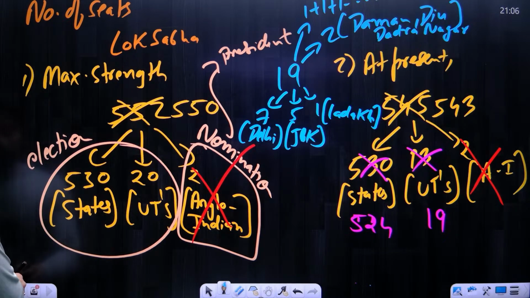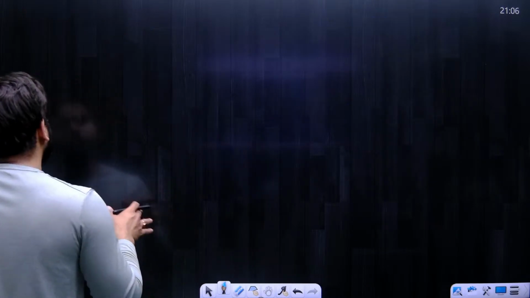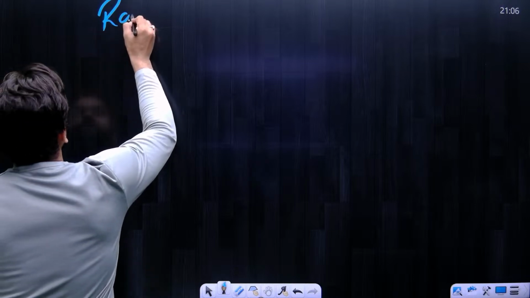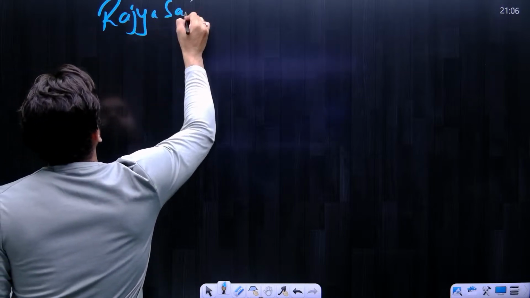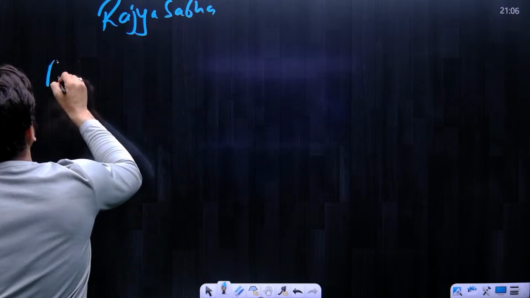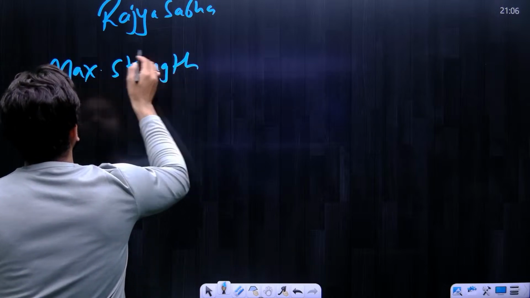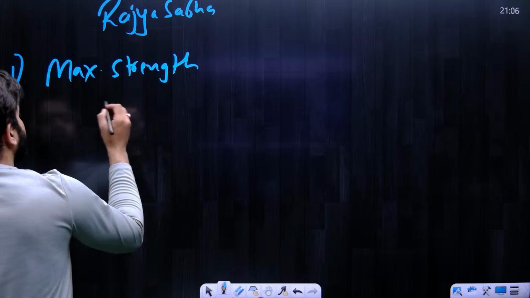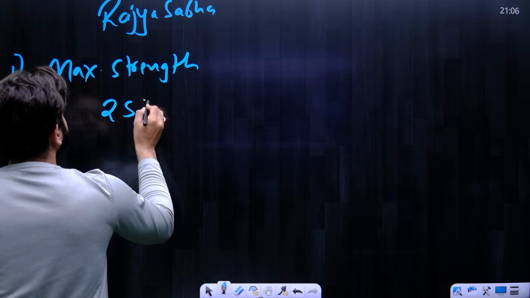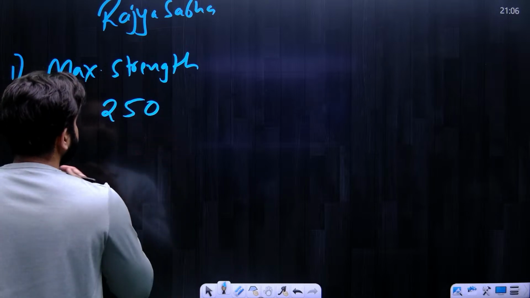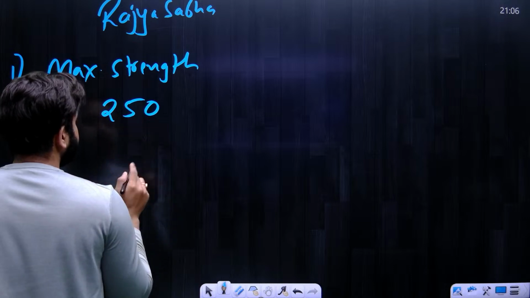So I hope the present distribution of seats of Lok Sabha is clear. Now we can start with the number of seats of Rajya Sabha. So how many seats are there in the Rajya Sabha? First, the maximum strength of Rajya Sabha. According to the Constitution, there are a total of 250 seats in Rajya Sabha.